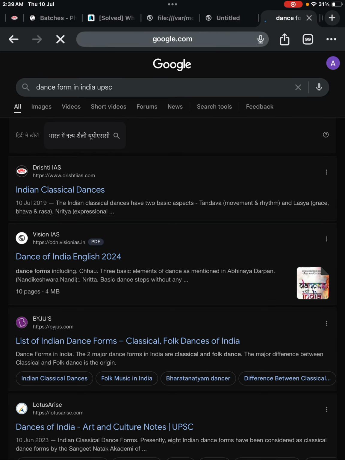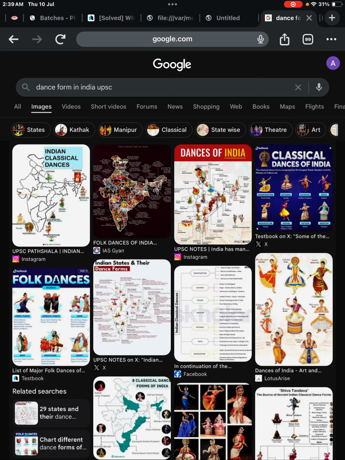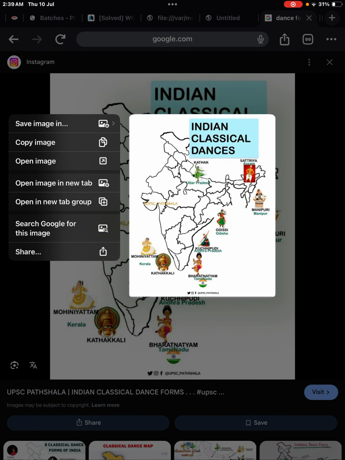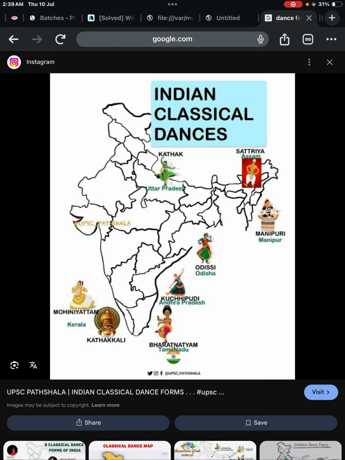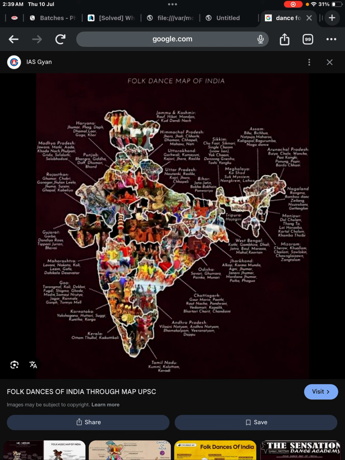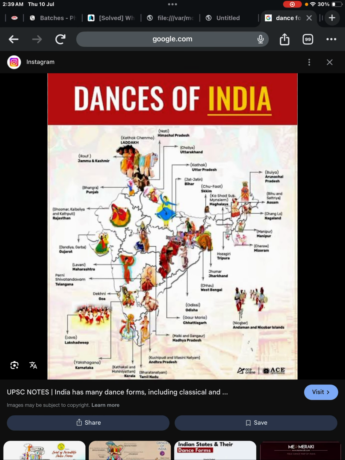So when you see the diagrams, this is pretty much confusing, and I'm not sure that you will be able to get it or not. But yes, this is pretty much good.